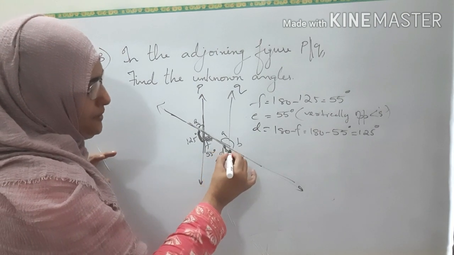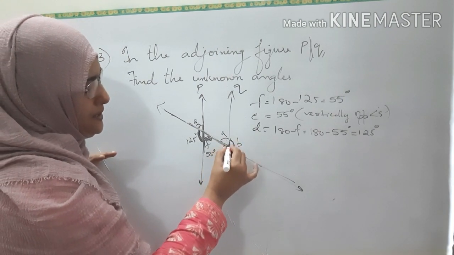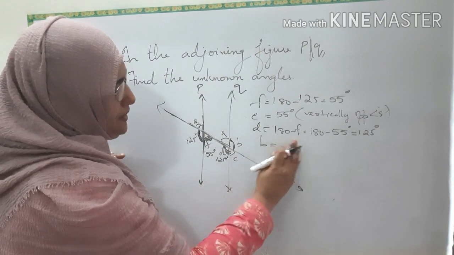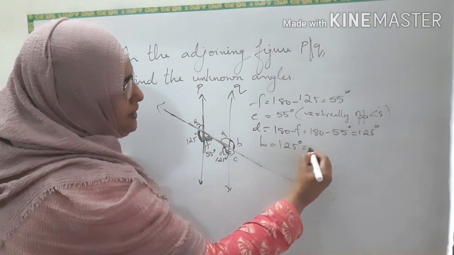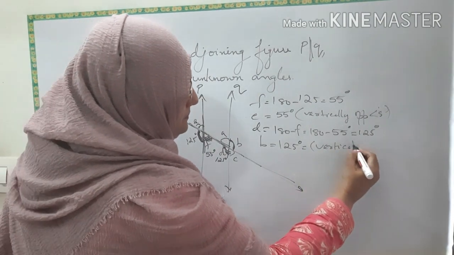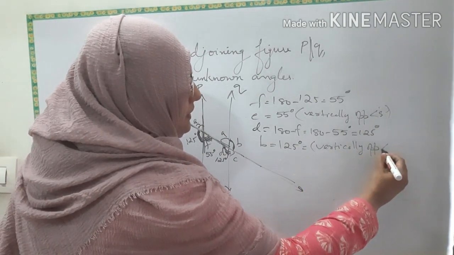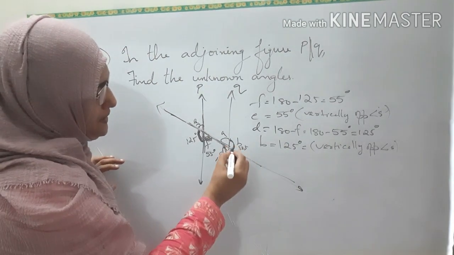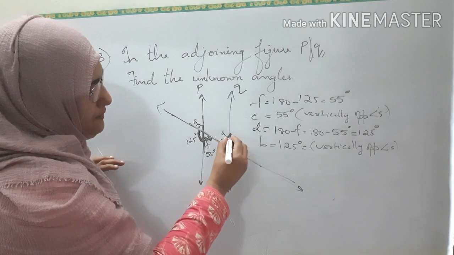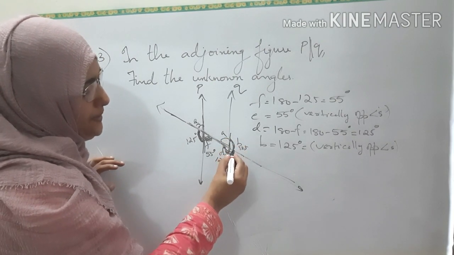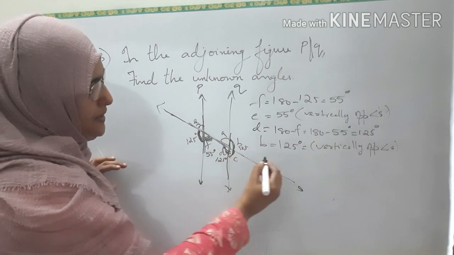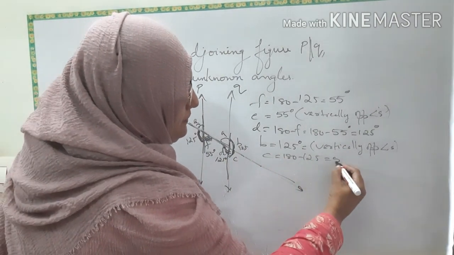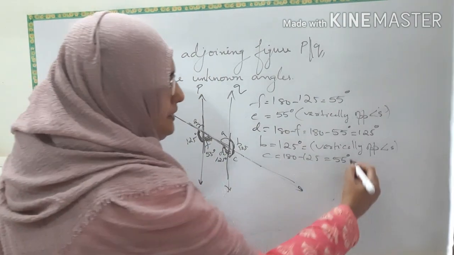If this is 125, what will be this? Vertically opposite, isn't it? Vertically opposite angle. So, B will be 125. Vertically opposite angles. So, you got B also. Now, what about C? From B and C, straight line, linear pair, isn't it? So, C will be 180 minus 125, that is 55 degrees. Linear pair.